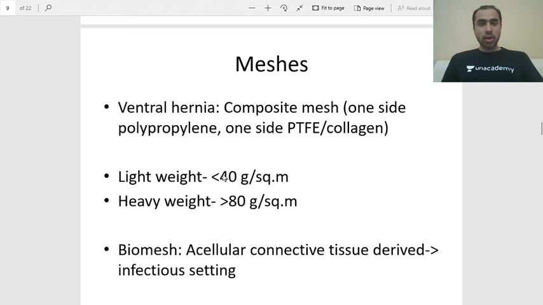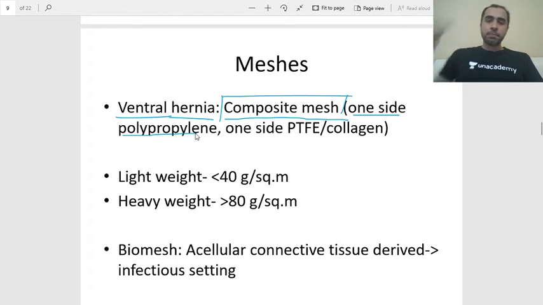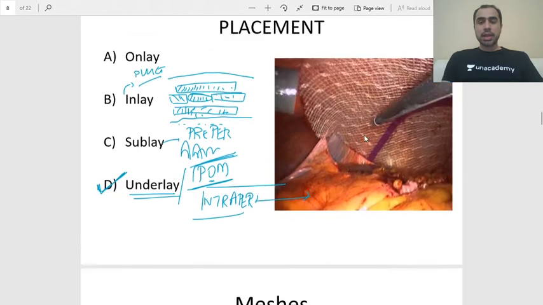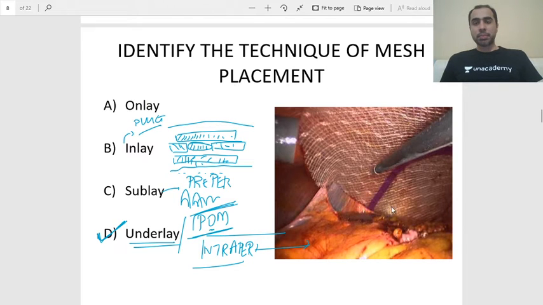You need to know a little bit about meshes. Normally in an IPOM or an intraperitoneal mesh for ventral hernia, the mesh that is used is a composite mesh. This has two sides. One side has polypropylene, that is the side that faces above, and one side has PTFE or collagen, that is the side that faces the peritoneum, inside the intraperitoneal cavity.